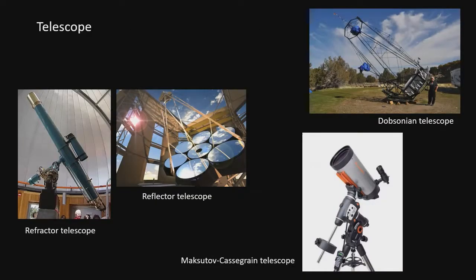Visible light is collected and magnified by a telescope. We have the four different types of telescopes that are presented in here: the refractor telescope, reflector telescope, Dobsonian telescope, and the Maksutov-Cassegrain telescope. A refractor telescope, also known as refracting telescope, uses a lens as its objective to form an image. A reflector telescope, also known as reflecting telescope, uses a single or combination of curved mirrors that reflect light and form an image.